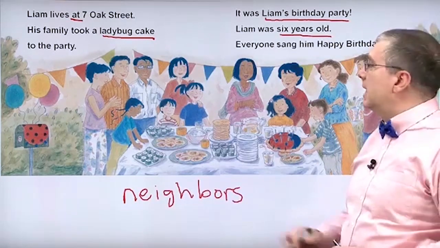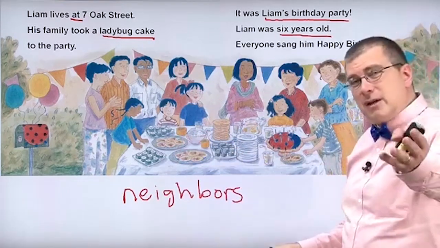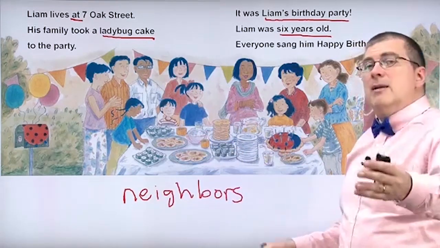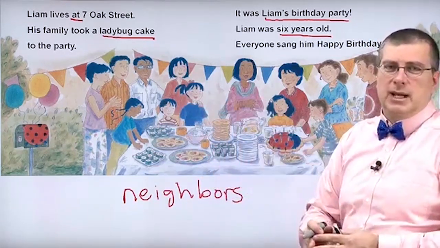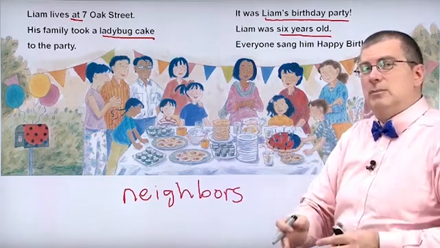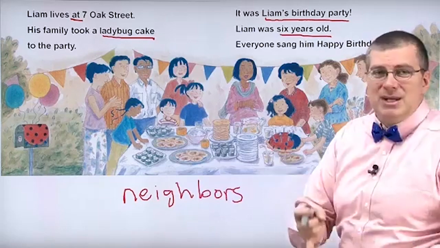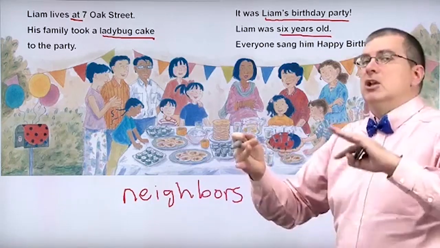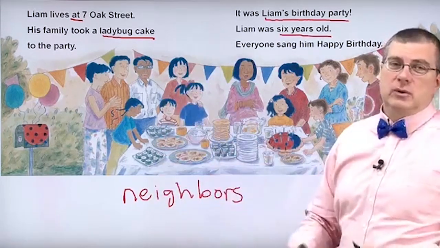That's very nice. And his neighbors are from many different countries. That's something interesting about America. In America, there are people from all sorts of different countries, right? So in America, remember, it's not just Europeans that you'll meet, people who came from Europe. You'll meet people from everywhere. You'll meet people from India. You'll meet people from Japan. You'll meet people from Mexico, right? You'll meet people from all sorts of countries.